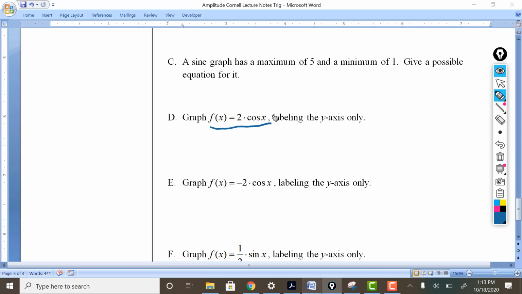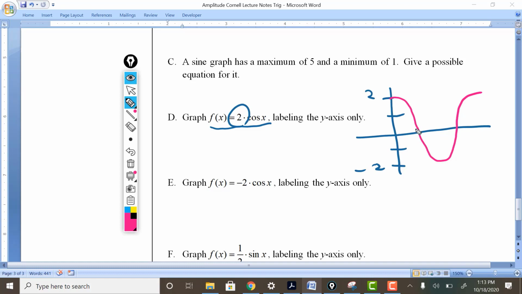D, graph this, labeling the y-axis only. So you'll notice that the amplitude is 2. I'm going to go up to 1, 2. But I'm also going to go down to -2. And don't worry about the x values right now. You just know that in general, this is going to look like this. We'll worry about these x points in the future.